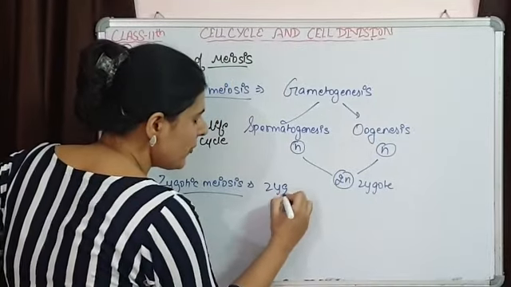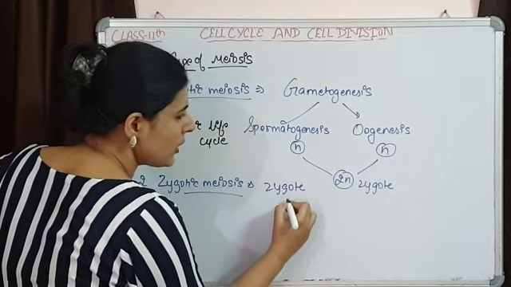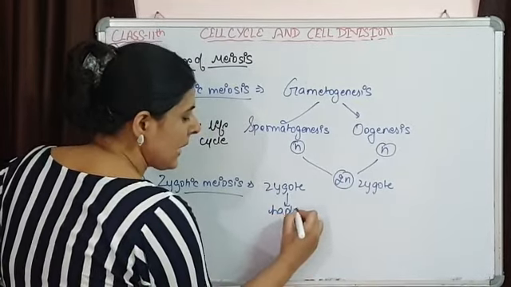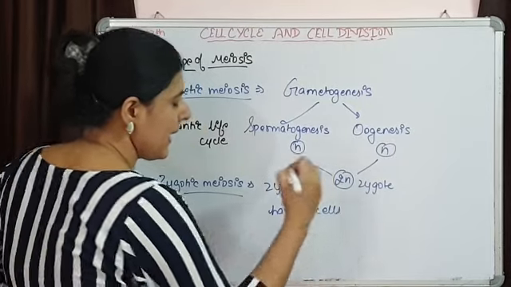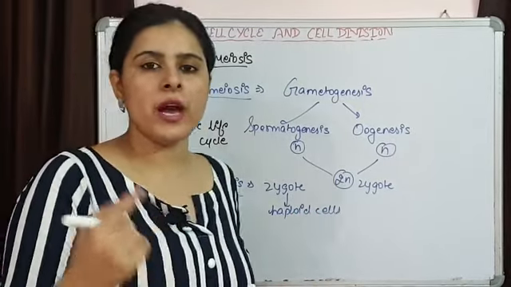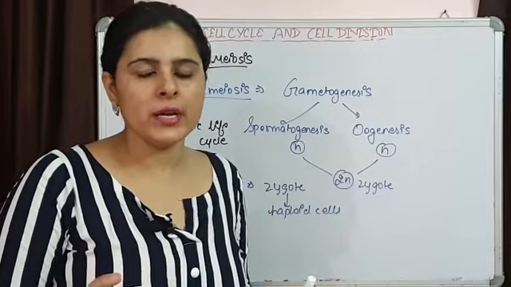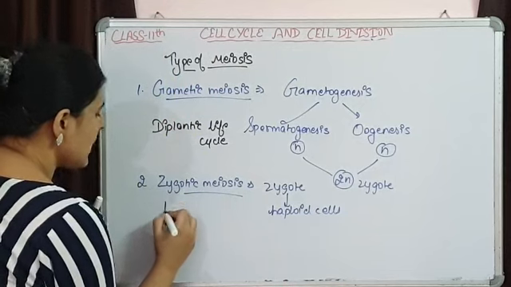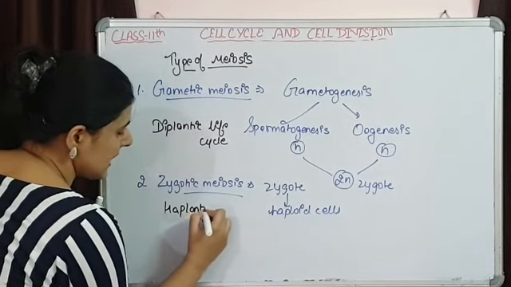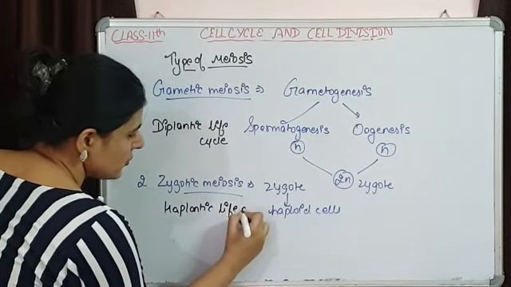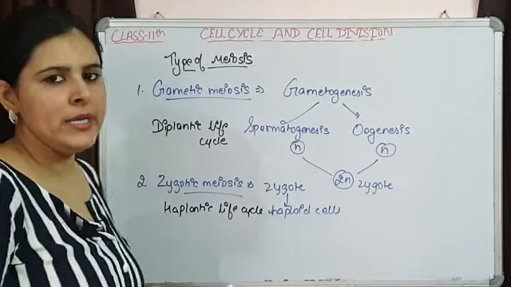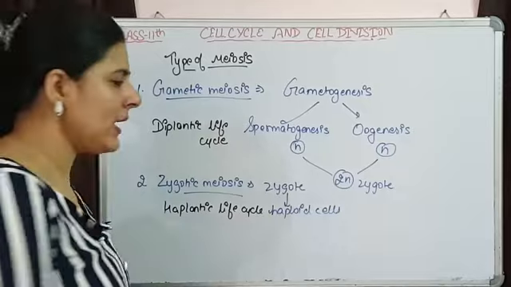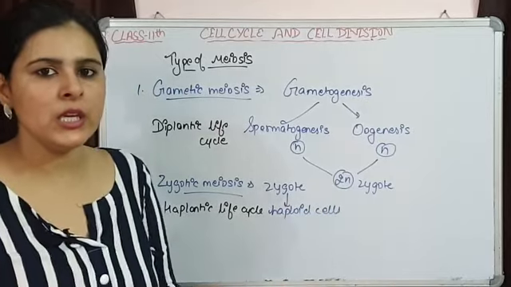Zygote is going to be formed, and now this zygote is undergoing meiosis, and it is resulting in the formation of haploid cells, and the organisms are going to survive in haploid condition throughout their life. So these types of organisms are showing a haplontic life cycle. Those organisms which are going to be haploid, their zygote is undergoing meiosis. That's why a haploid organism is going to be formed.